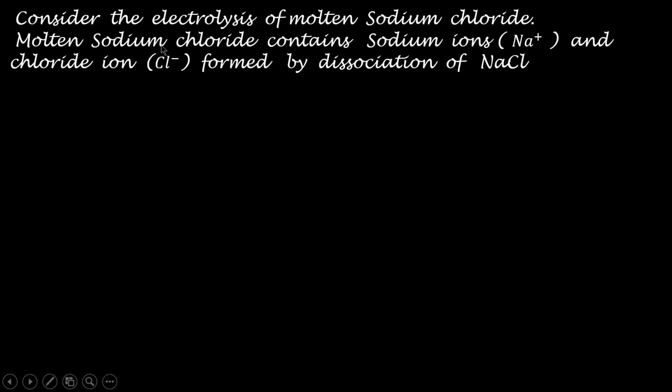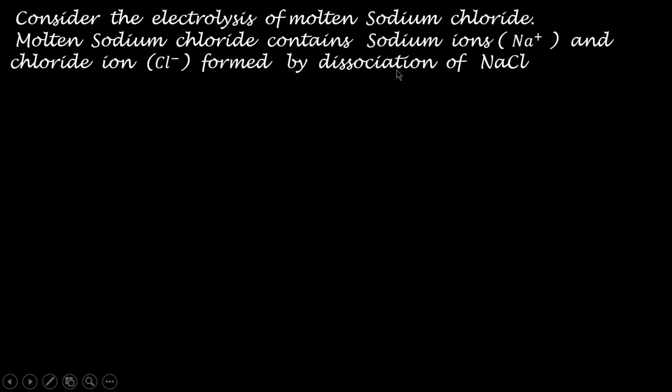This molten sodium chloride contains sodium ions, that is Na+ ions, and chloride ions, that is Cl- ions. These ions are formed by dissociation of the sodium chloride. For dissociation, there is no need of passing electricity. Dissociation means the splitting up of the molecule into ions. These ions are already present in the sodium chloride.